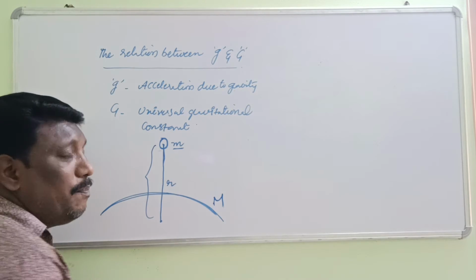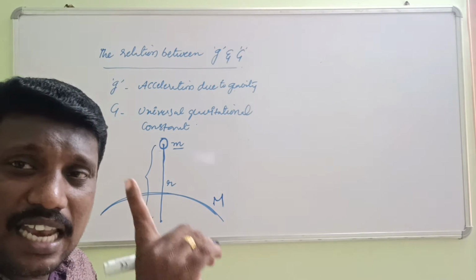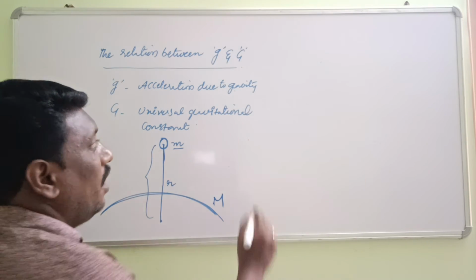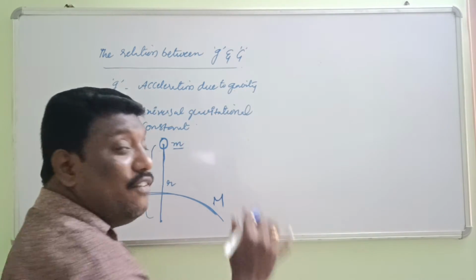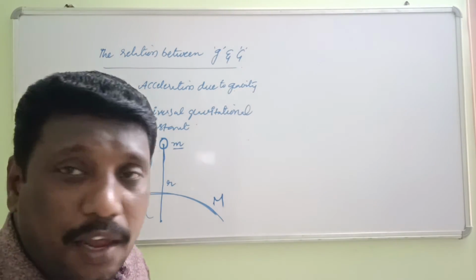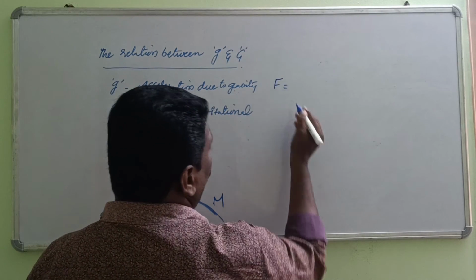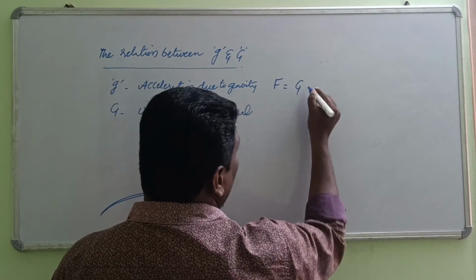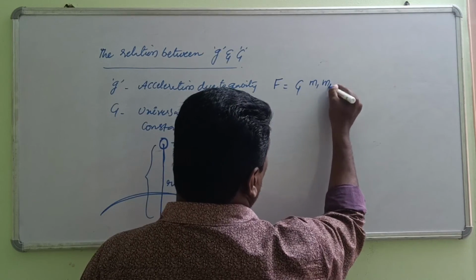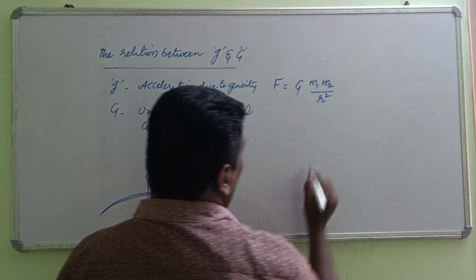You can take it as capital M. So according to the universal gravitational law that I explained today, force F is equal to capital G m1 m2 by r square.